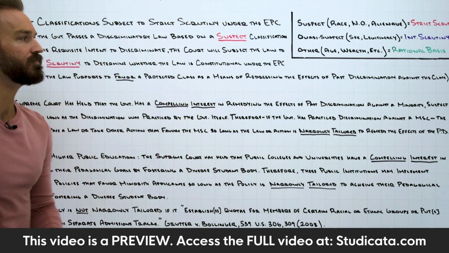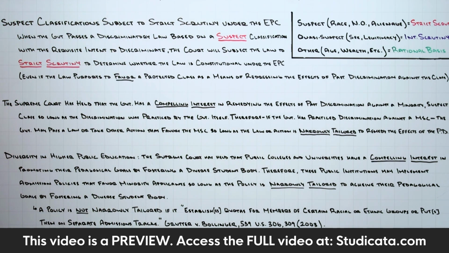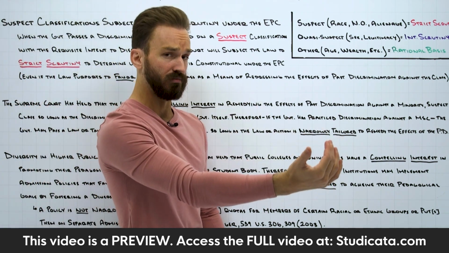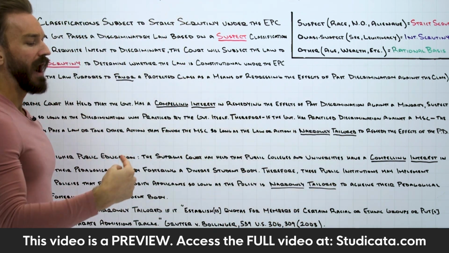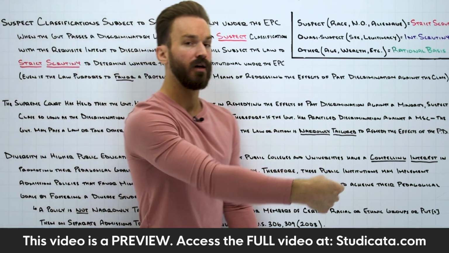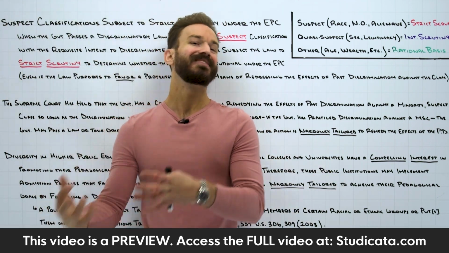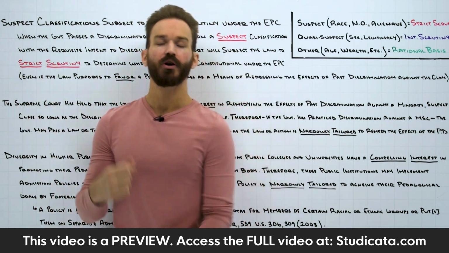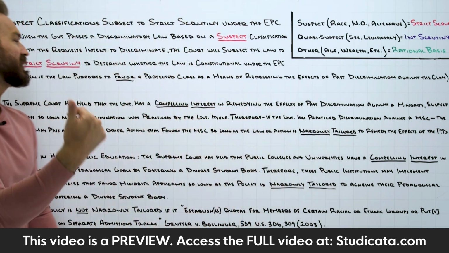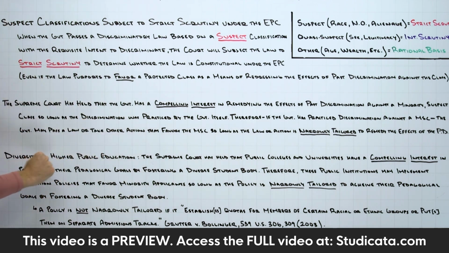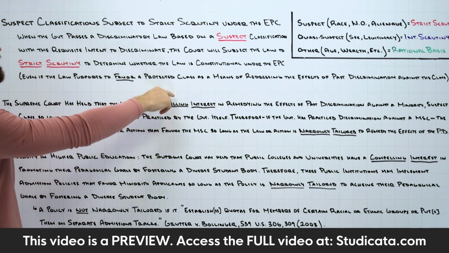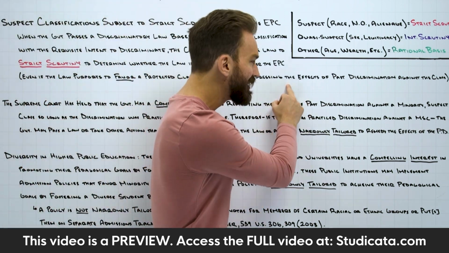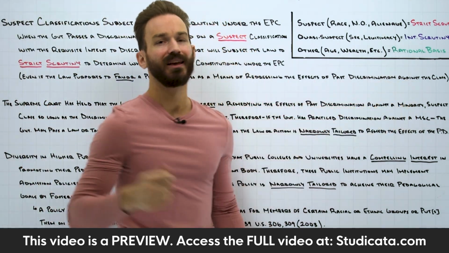The difference is when we move past invidious discrimination into benign discrimination and affirmative action, rather than burdening the protected class, in these cases, the government's actually acting in good faith. They're passing laws or taking other action that favor the protected class, usually as a means of redressing the effects of past discrimination against the class.